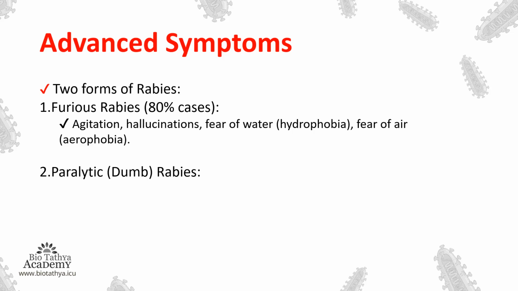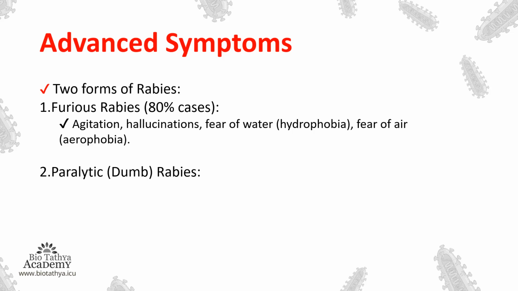So these are the advanced symptoms. This means that it has passed the fever, itching, all those phases, and now it has gone to a higher level where the person is showing some agitation, the person is hallucinating, and even the noise of water can be a very frightening thing for that person. So he will be so much hydrophobic. There will be fear of air, that is aerophobia. So this is the case of furious rabies, when the rabies is in a furious stage. So this is in 80% cases.